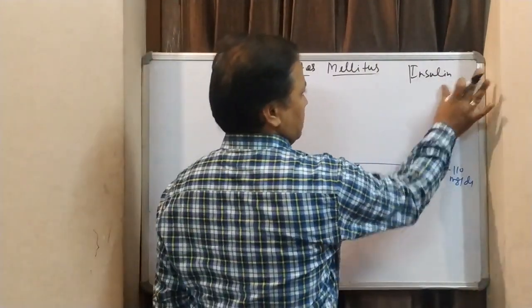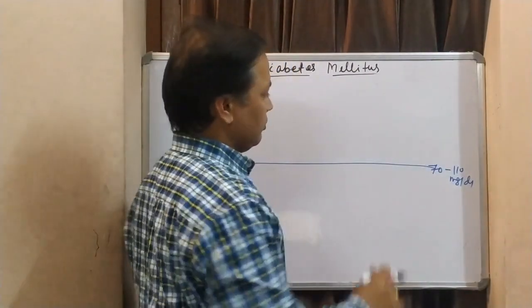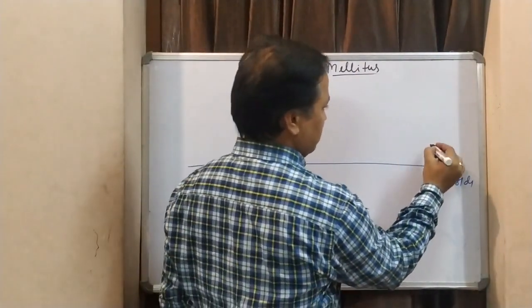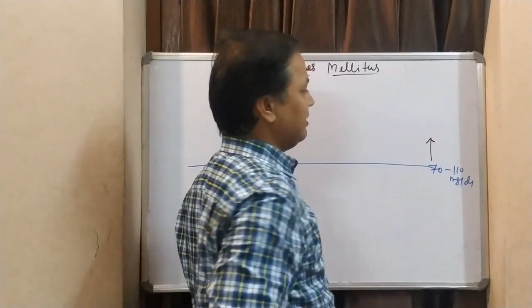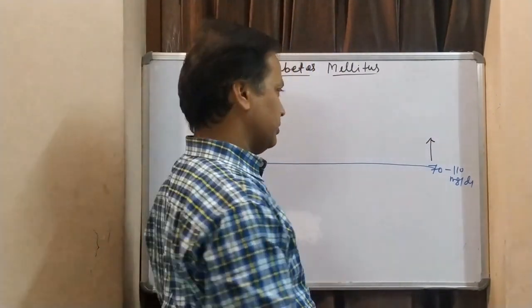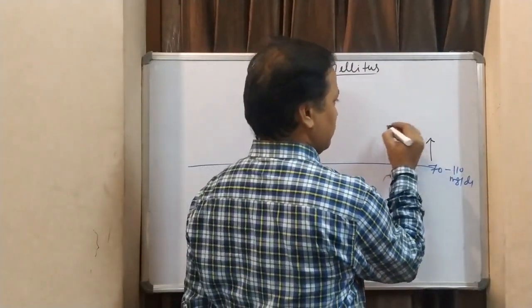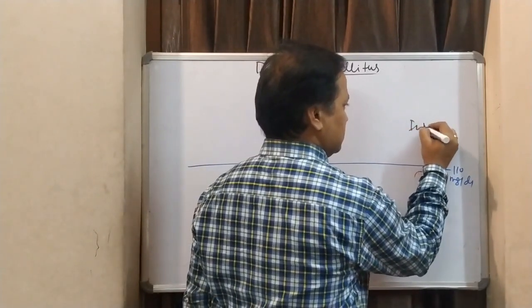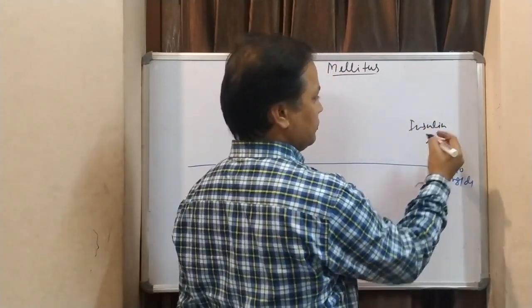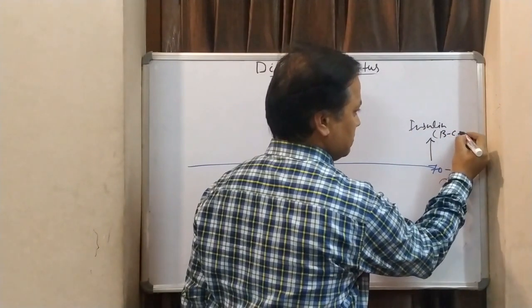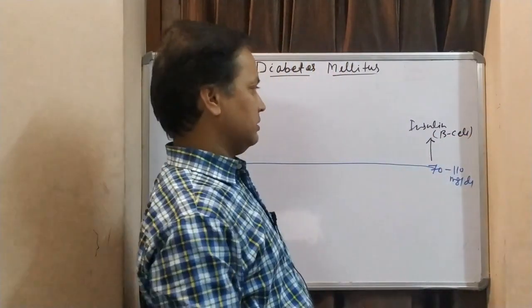Normally, think of conditions when glucose level rises. If my body glucose level rises above 70 to 110 mg per dl, in that condition insulin will be produced from beta cells of the pancreas.